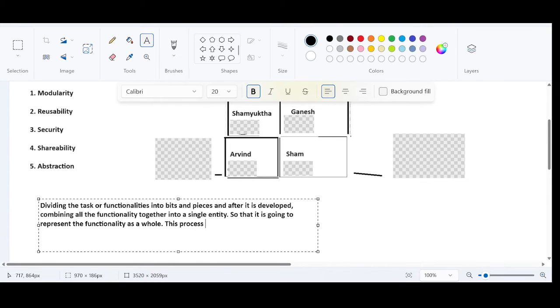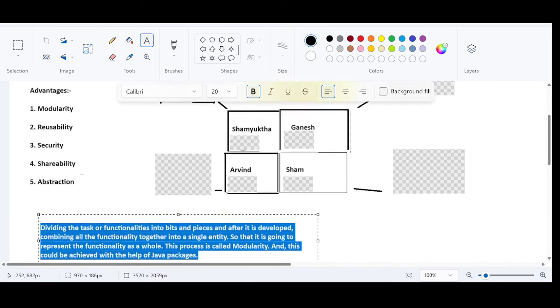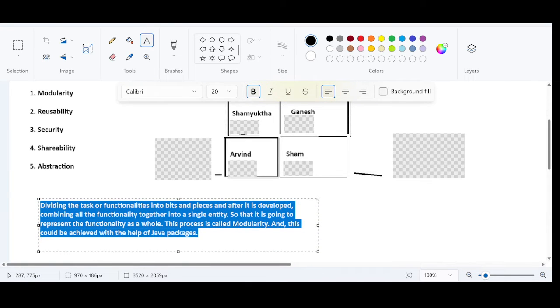This process is called modularity, and this could be achieved with the help of Java packages. I hope this is making some sense. What is modularity? Very simple.